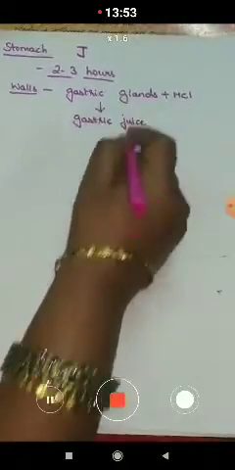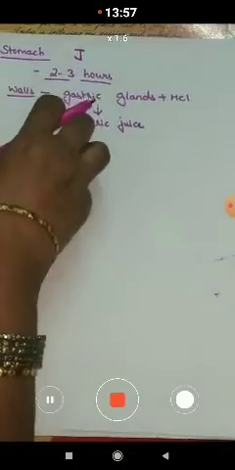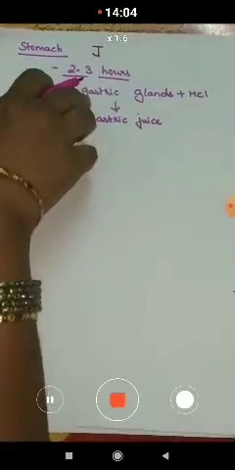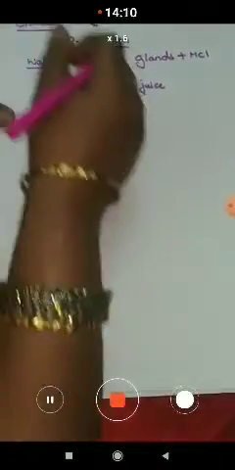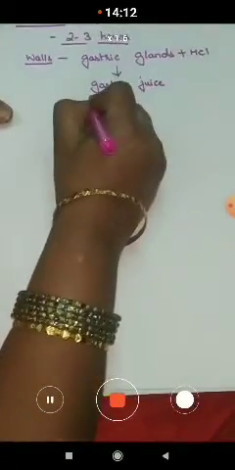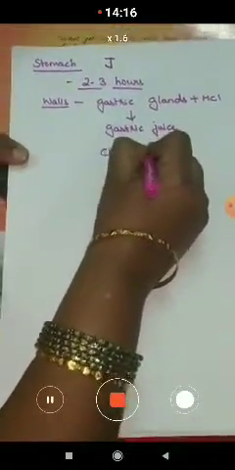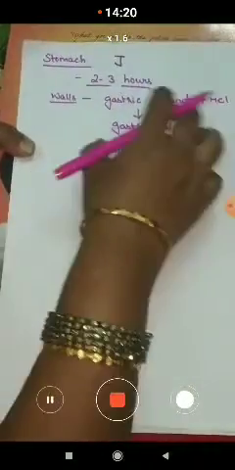This gastric juice is mixed up with the food, and it helps in the digestion of the food. The food is churned here, the churning of the food takes place into a fine paste.